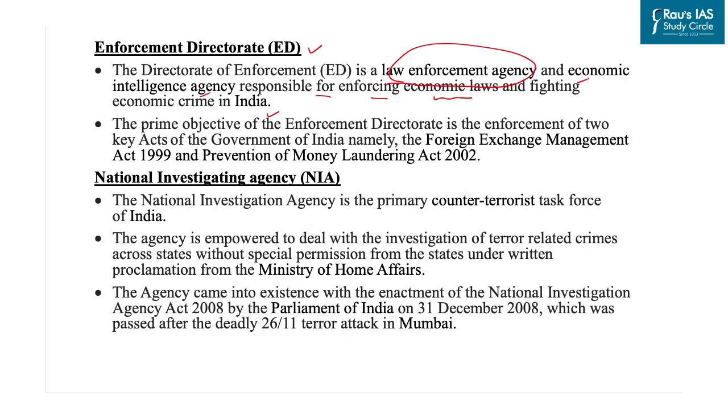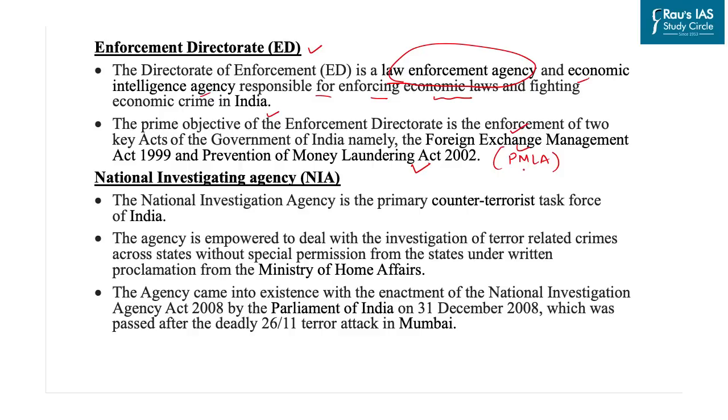The prime objective of the Enforcement Directorate is the enforcement of two key acts of Government of India. These two key acts are FEMA, that is Foreign Exchange Management Act, and the Prevention of Money Laundering Act 2002, or what we commonly know as PMLA.